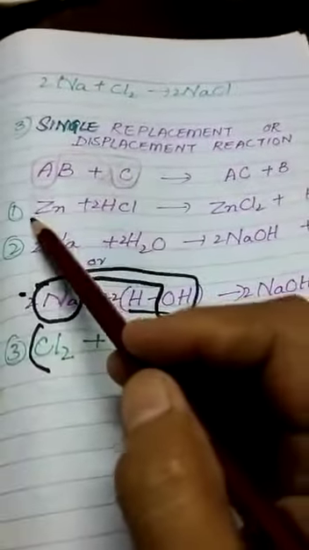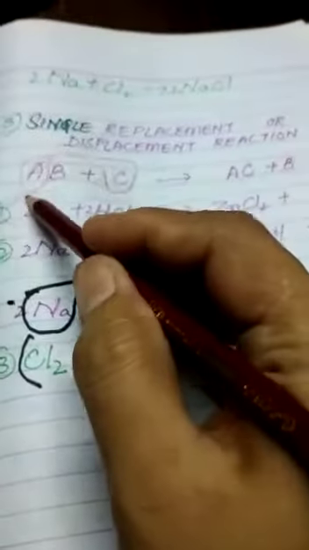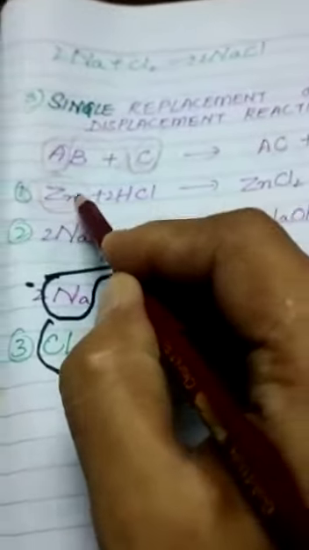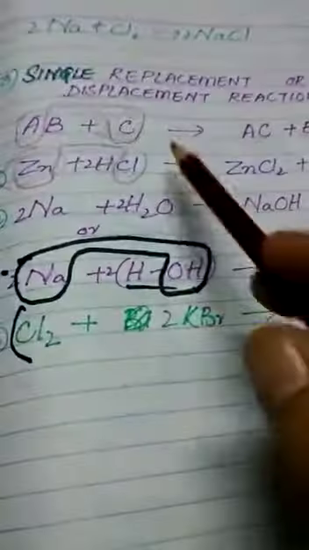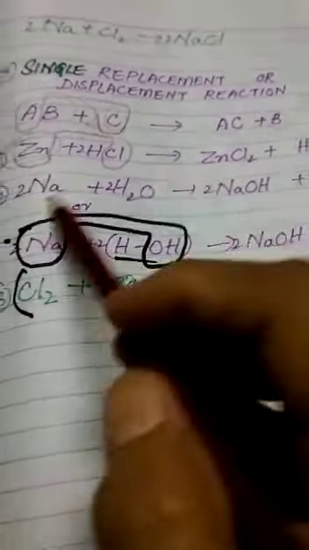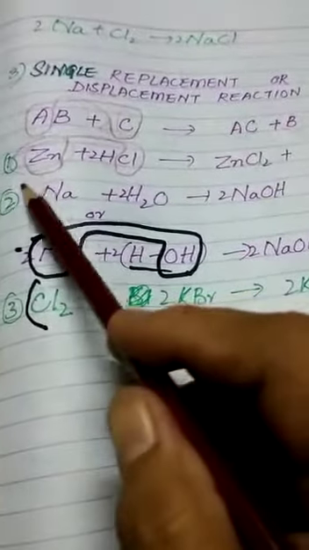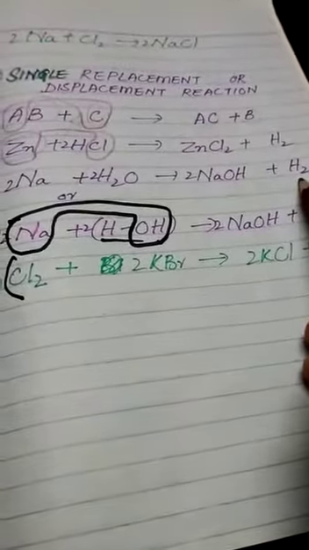For example, when zinc reacts with hydrochloric acid, it replaces hydrogen gas, and zinc chloride is formed. The second example, when sodium reacts with water, sodium hydroxide and hydrogen gas are formed.